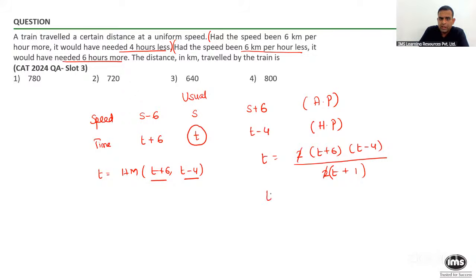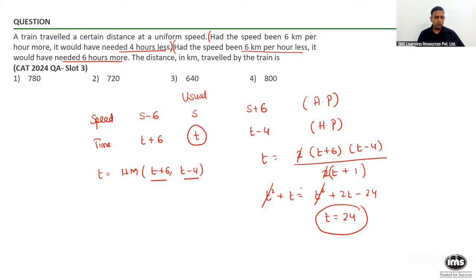Cross multiply. T square plus T will be equal to T square plus 2T minus 24. T becomes equal to 24. So we are able to find out that T is equal to 24. And once I get T as 24, the other two numbers can be easily calculated. This is going to be 20.